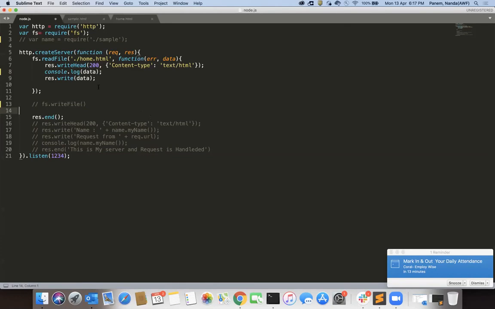Give me 1 minute. Require fs dot readFile function.